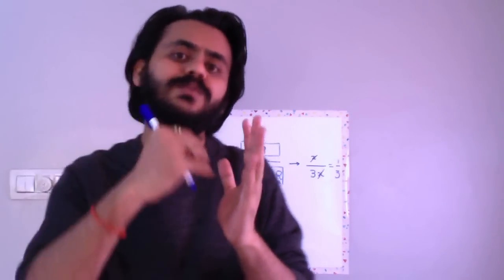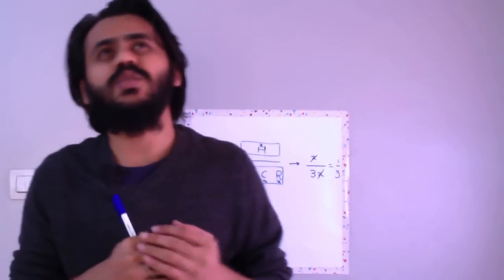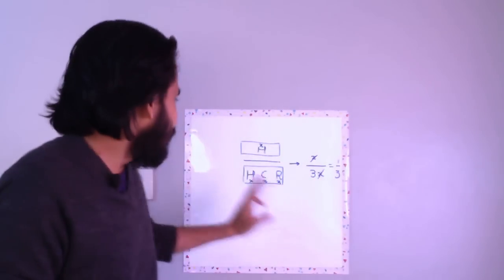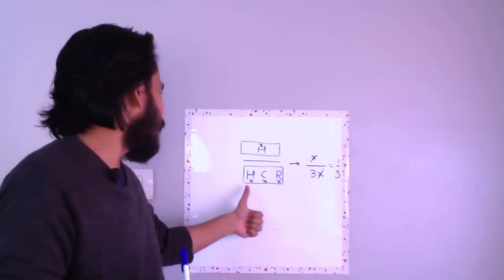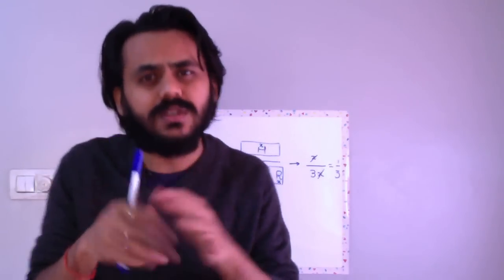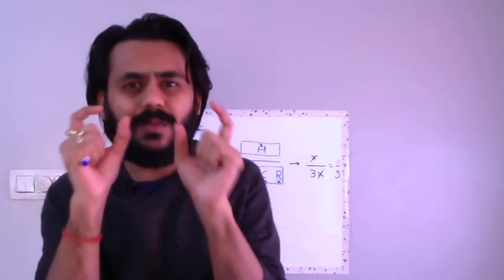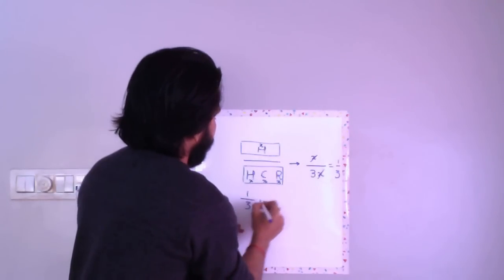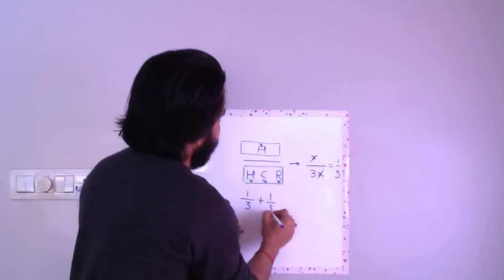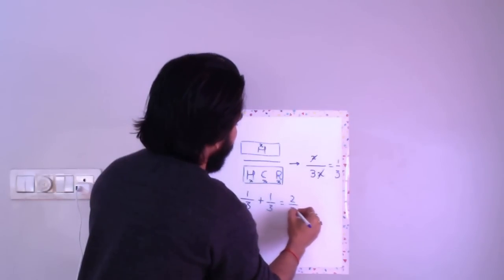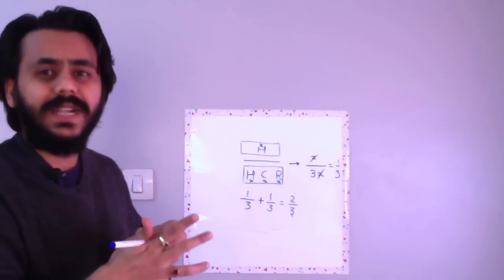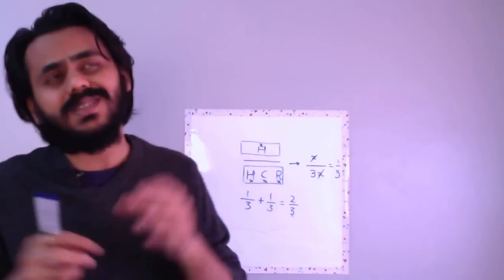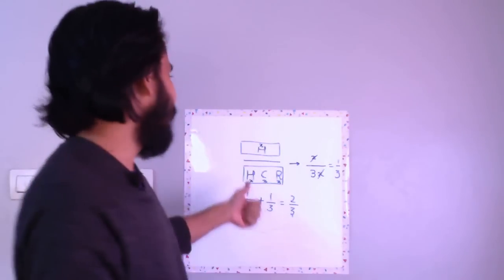So one more theory of probability comes in, which is mutually exclusive. Hot and cold are mutually exclusive. When that happens, I can add up the probabilities. So I can say hot has a probability of 1/3 and cold has a probability of 1/3, which gives me 2/3. Now this gives you the probability of hot or cold, and this is the same as the probability of no rain, because when you have no rain, you will have either hot or cold.